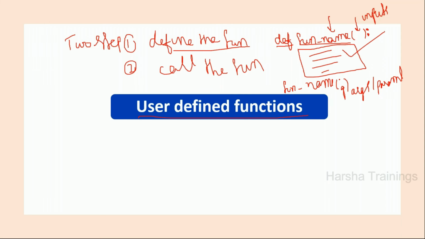The inputs which we are providing, this is called a function call. Whenever I call this function, I go to it and execute all the statements. After executing all the statements, I go to the next statement after the function call. This will happen in programming.